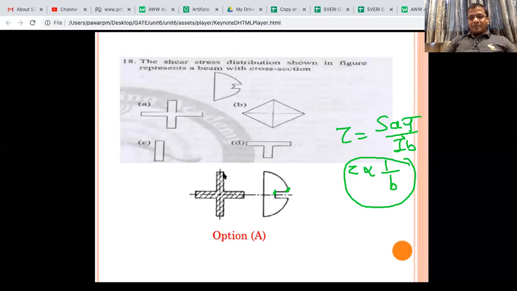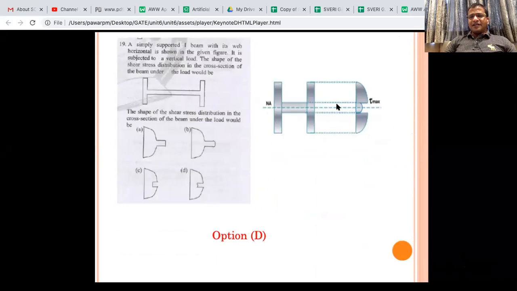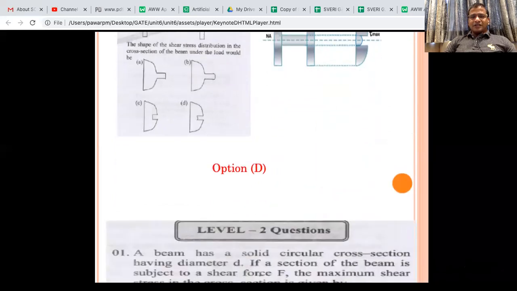So here what happened, width was this, and suddenly it got increased. That's why there was a sudden jump or sudden drop, you can say the other way around. So that's why it was H. So as width increases, stress decreases. Similarly, here what is happening is width value was smaller, but width value got increased. So the stress value got decreased. That's why you will see this H here.